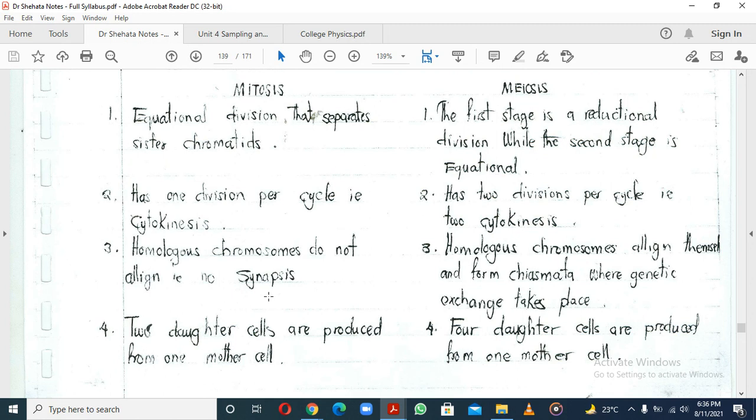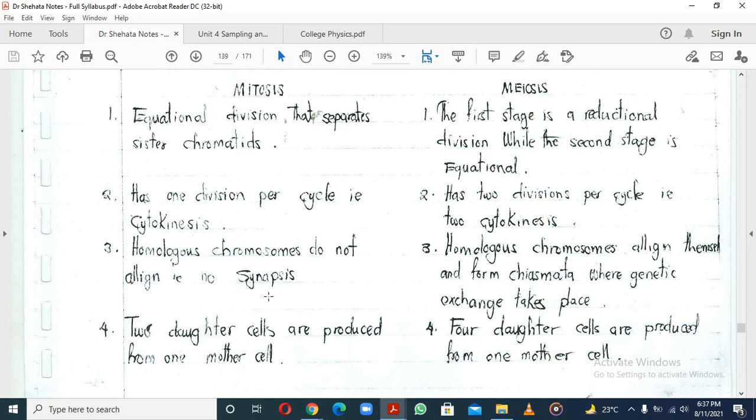So it has one cytokinesis, whereas meiosis, like we saw, has two divisions per cell. That entails that each cell is going to be divided twice. When you divide the cell once, it becomes two. When you divide those twice, you get four. So you've got two cytokinesis, and that's why you have four cells. The other way you can think of it is when you cut a cake in two, you've got two parts. When you cut it again, you find that you've got four pieces of cake. So you've got four cells now.